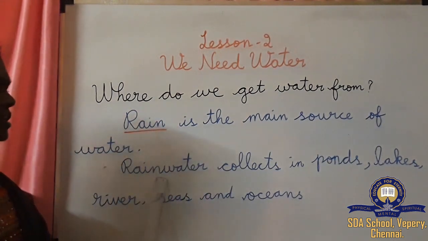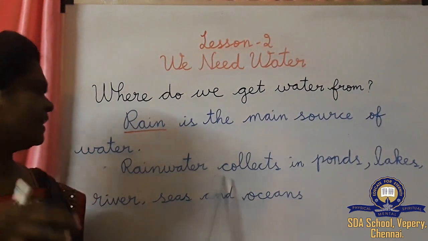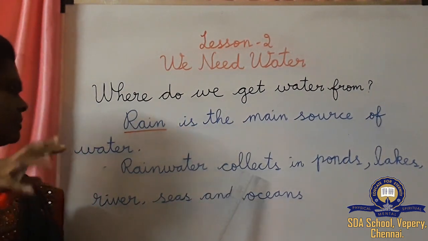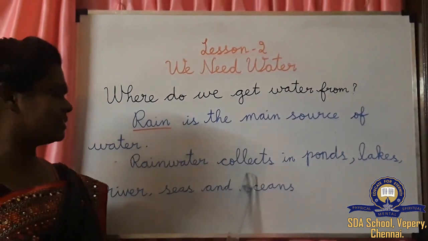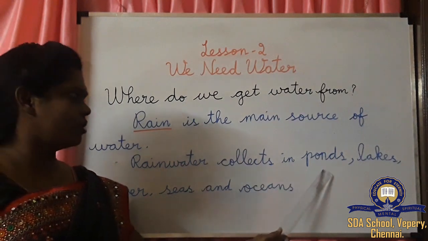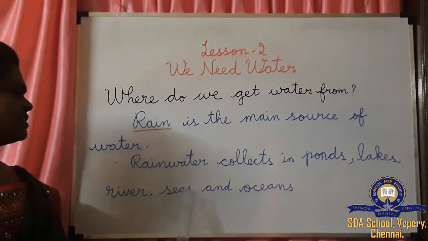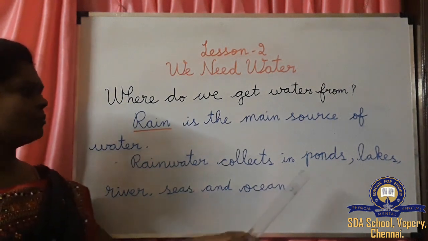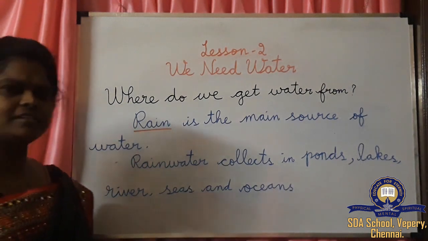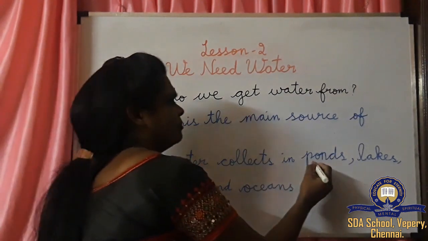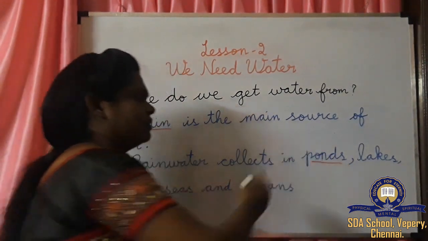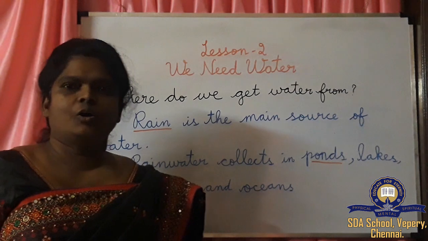Now rainwater, when rain comes, it collects in various places. Rainwater collects in the ponds, lakes, rivers, seas and oceans. Ponds, in Tamil we say kolam. Now first we will see about the ponds.